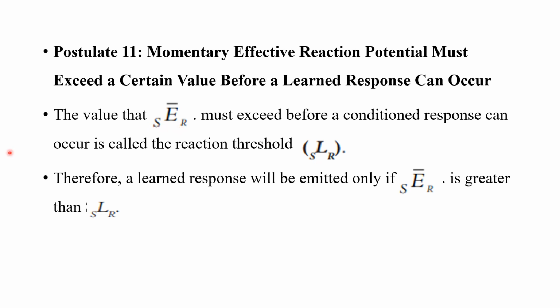So for example, let's go back to the equation. So what was the SCR equal to? According to the equation, SCR equals habit strength times drive, minus reactive inhibition, plus the conditioned inhibition, and also the oscillation effect. So the SCR is a function of all those variables together. So only if all those variables coming together are above a particular threshold, a reaction threshold, will that response occur or be emitted.